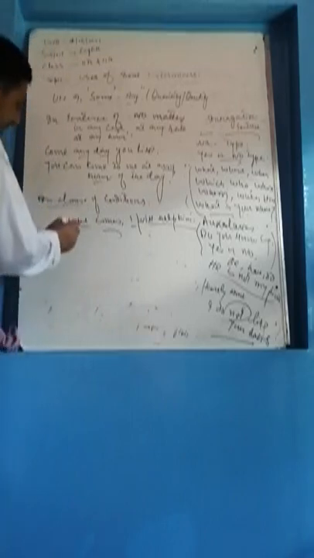But when we say if he comes, here it is a condition. In case his condition. Remember this thing.